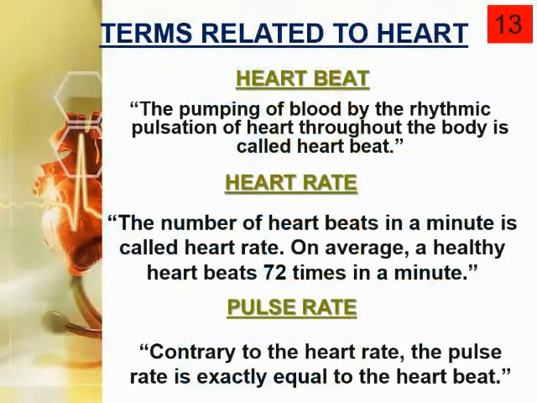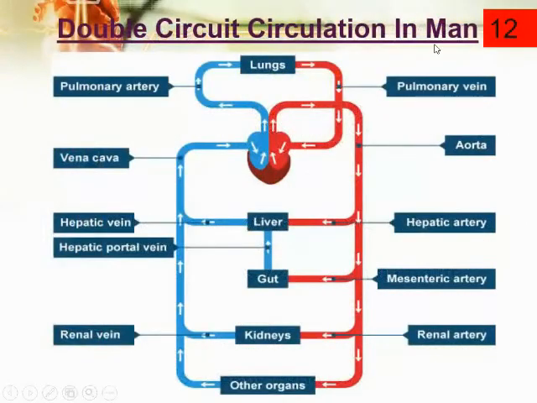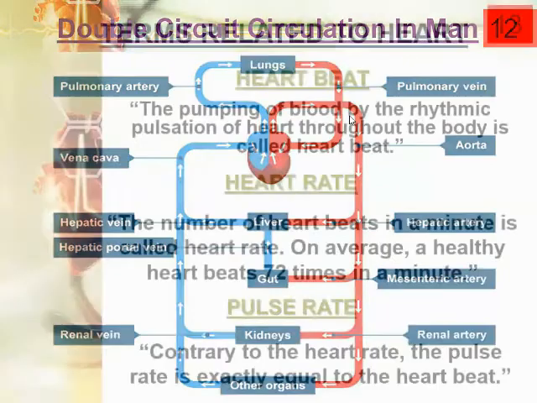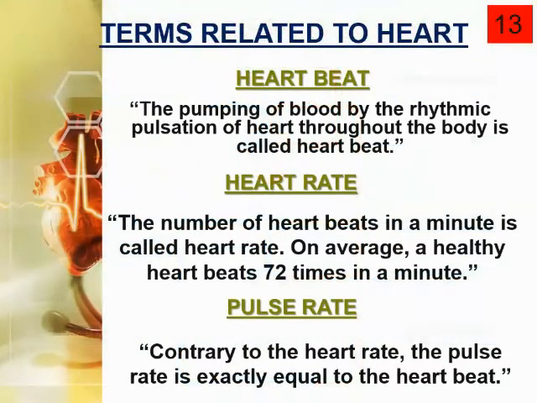Now, after describing the whole double circuit circulation, I want to explain to you some important terms related to the human heart. Okay, you are very much familiar with these terms: heartbeat, heart rate, and pulse rate. First, I will tell you about the heartbeat and pulse rate. Okay, what are they saying?